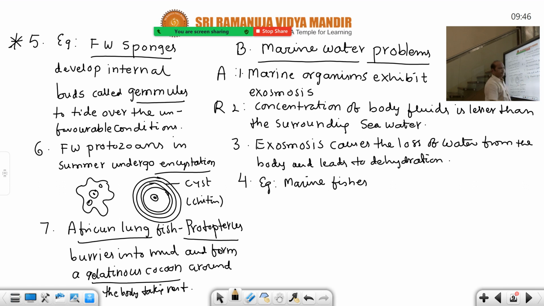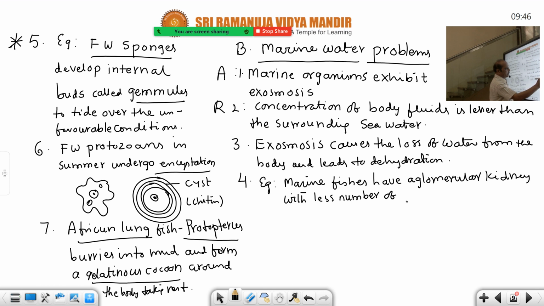Marine fishes generally they have aglomerular kidney with less nephrons. This is the most important point. Glomerulus is absent. When the glomerulus is absent, filtration of blood also is stopped almost. So escape of water from the body is thus prevented. So that's why aglomerular kidney with less number of nephrons. This is the most important mechanism that is developed by all marine fishes.